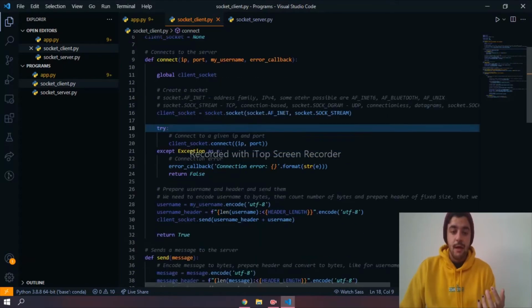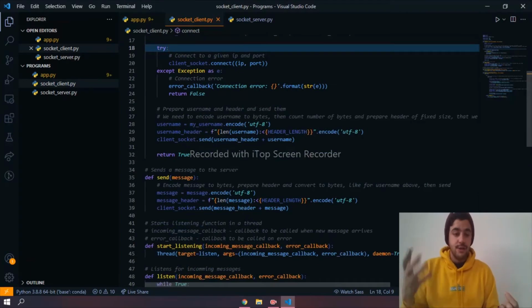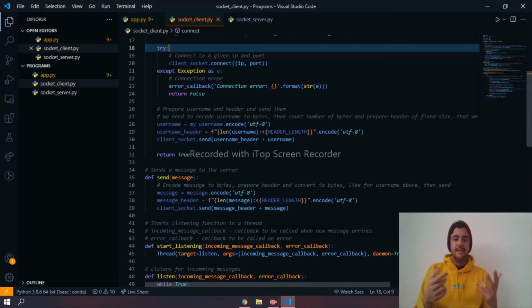With the given port and IP, we try to connect. If the connection cannot be made, it will throw an error. If a connection is made, we have the username and we encode it, as well as the header, which is a fixed size header. The client sends the username header and the encoded username.